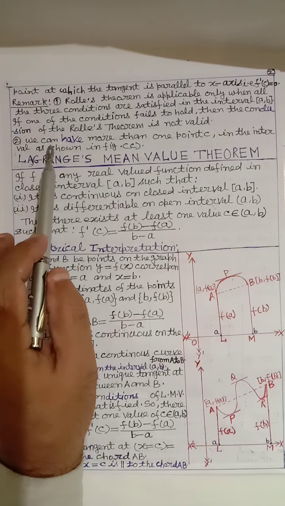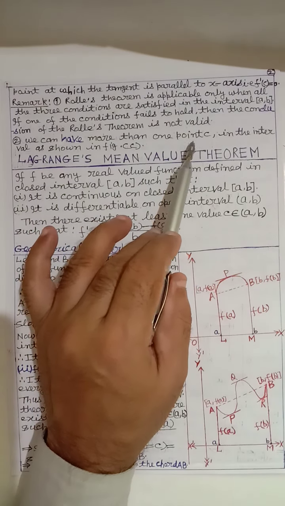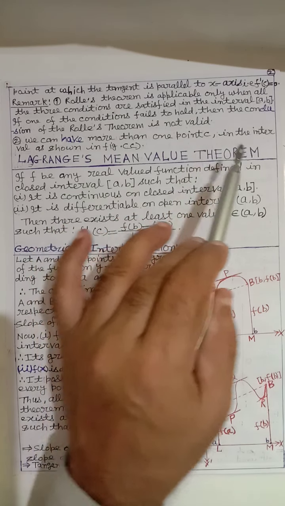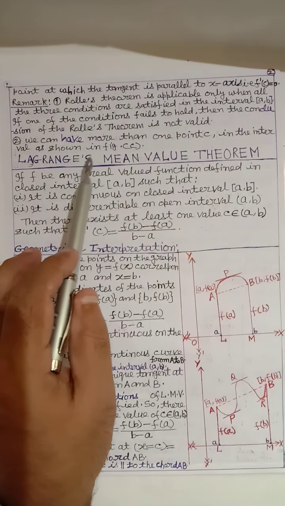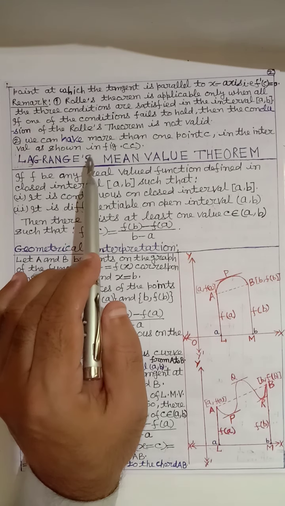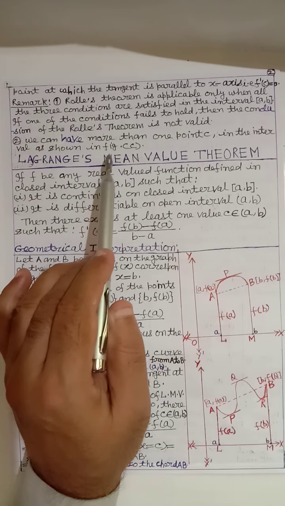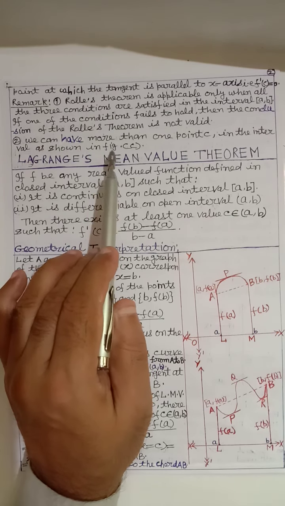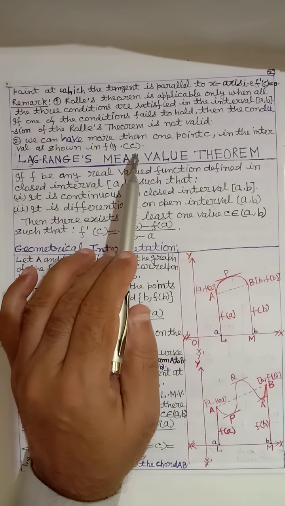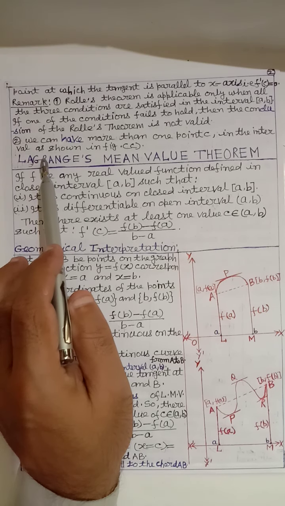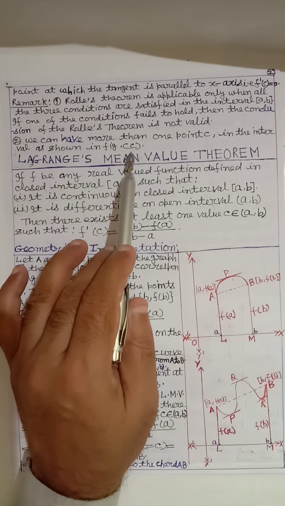Second, we can have more than one point c in the interval, as shown in figure C. Here, already we have seen in figure C, there are more than one point. There are 4 points in the interval [a, b] as shown in figure C.